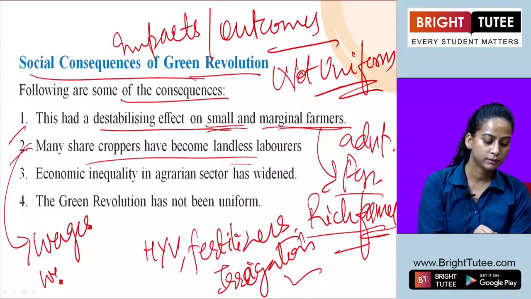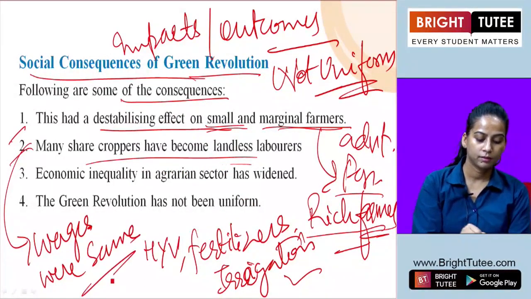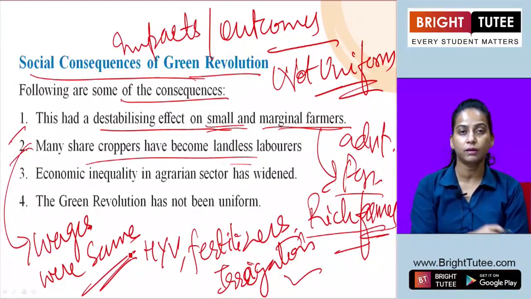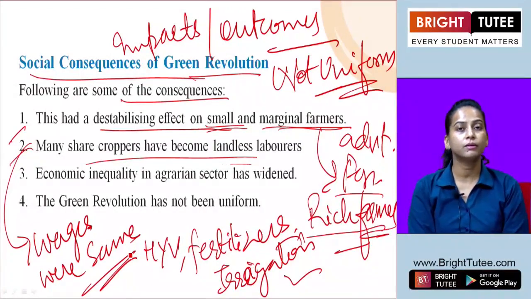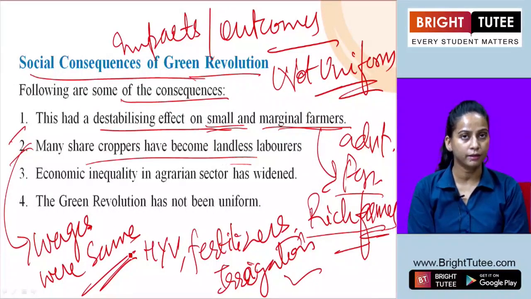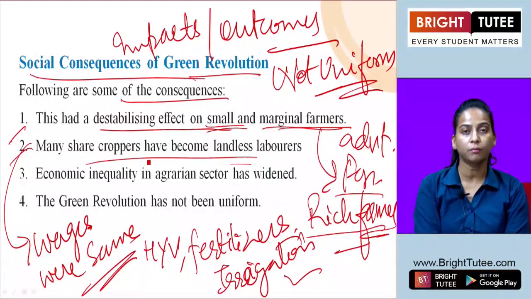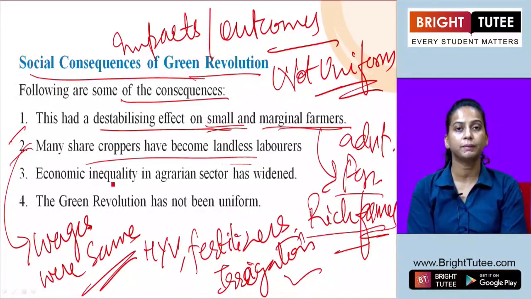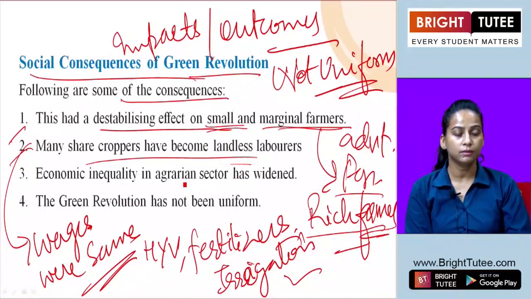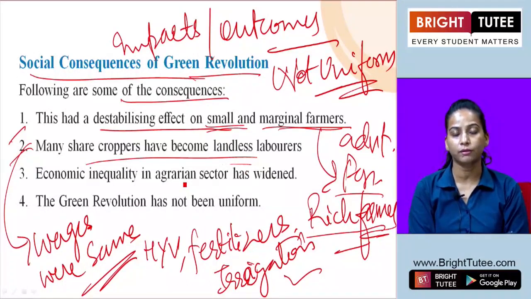Wages were the same. So the laborers working on these lands were not able to get any advantage or benefit out of the green revolution. Besides that, many sharecroppers became landless because they could not get land for sharecropping. So these kinds of problems and consequences were visible.